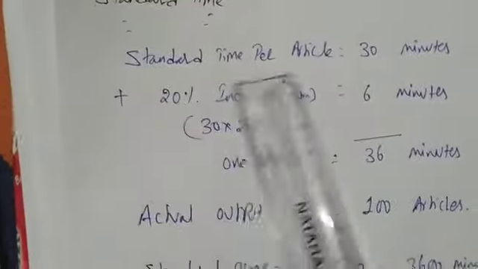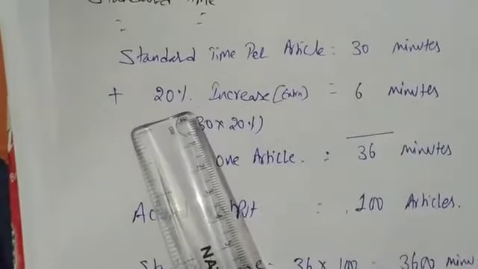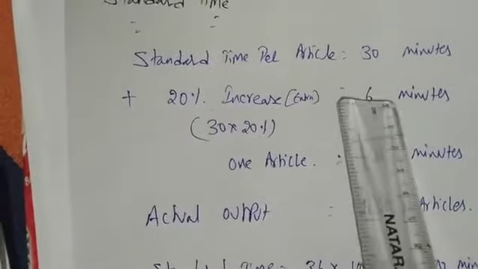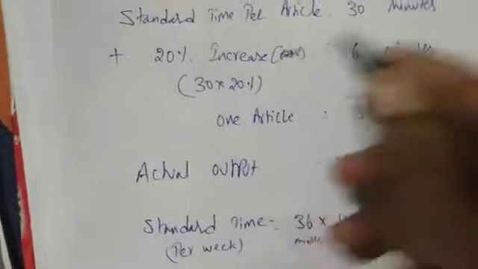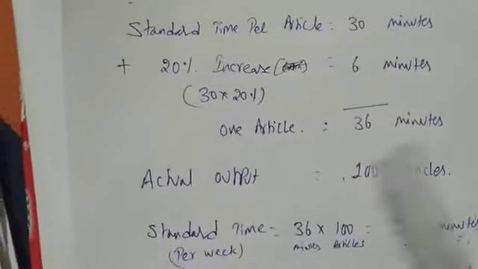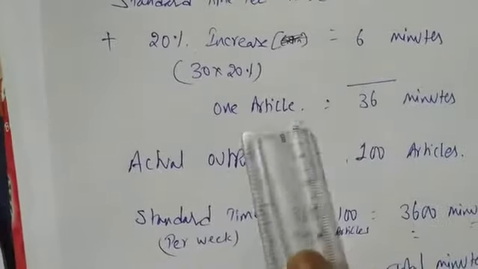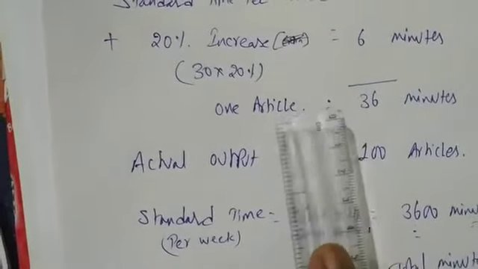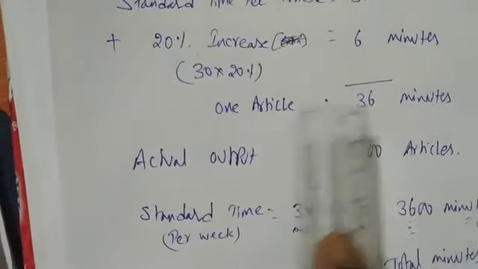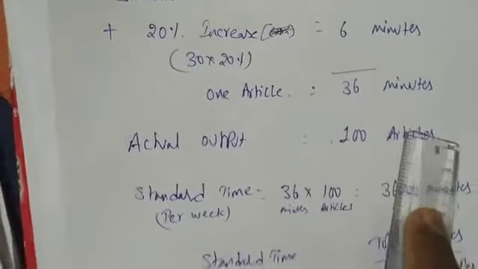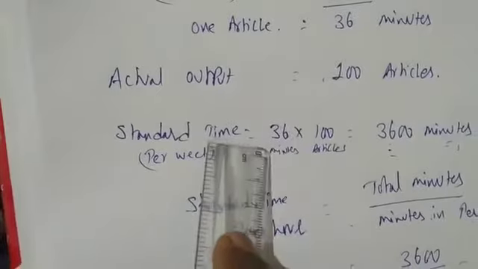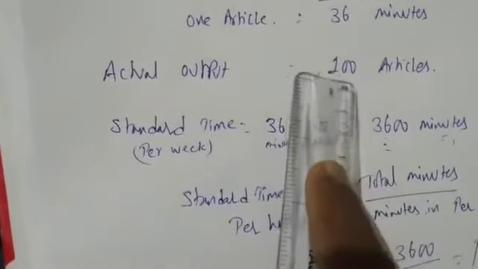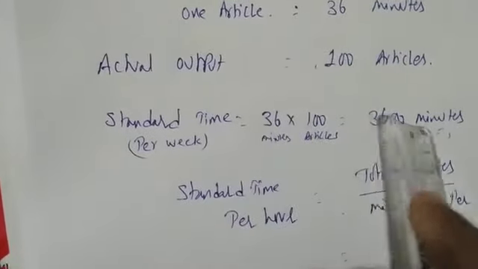See here. Standard time per article is 30 minutes. He asked us to increase 20%. We added 6, so the total is 36. To make one article, 36 minutes has been taken. Actual output is 100 articles. We are taking 36 minutes to produce one article, so 36 into 100 articles means 3600 minutes.